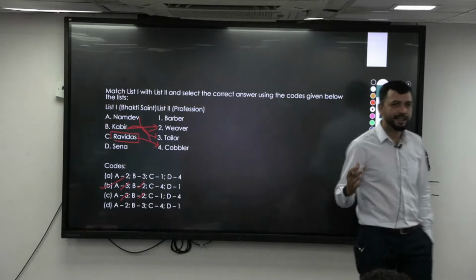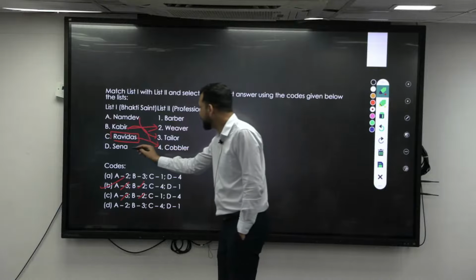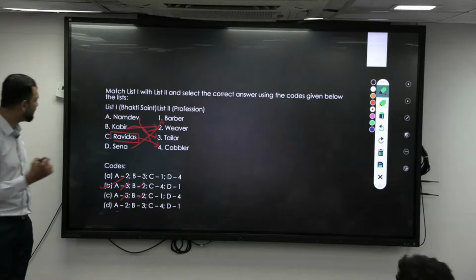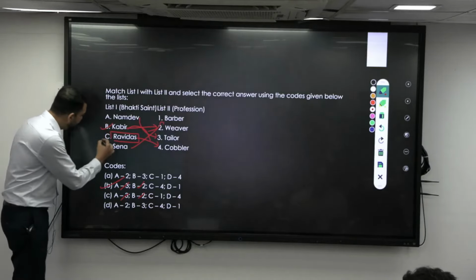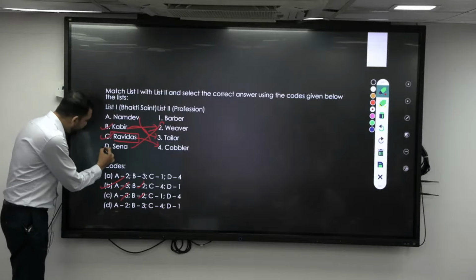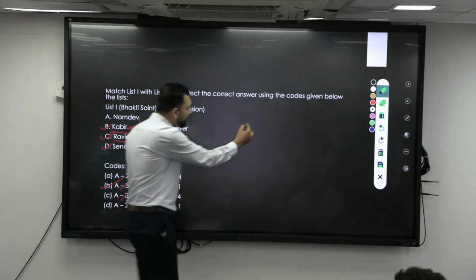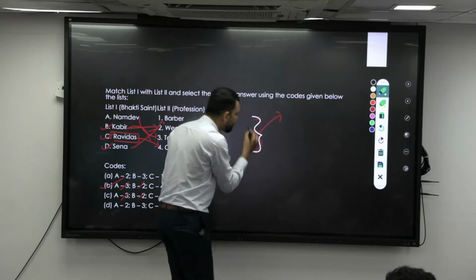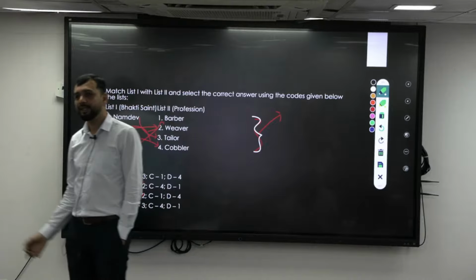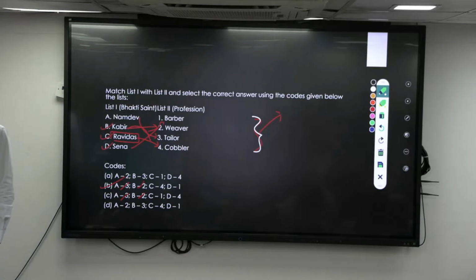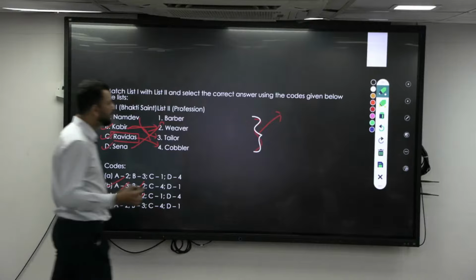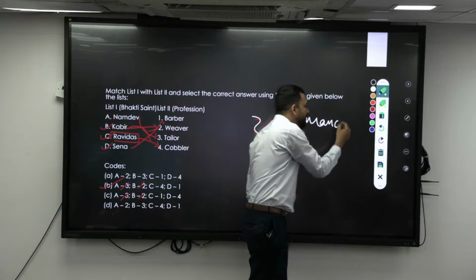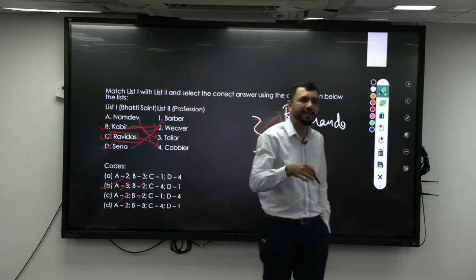Now, once you understand this, the remaining one, Sena, was a barber. Right? Now, if you look at them, there are three things here: Kabir is there, Ravidas is there, Sena is there. These three were disciples of Ramananda. So a question based on this can be asked, that they were disciples of Ramananda, so a question on Ramananda can be asked.